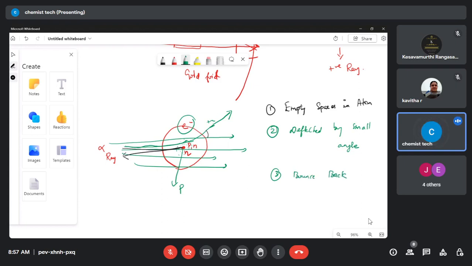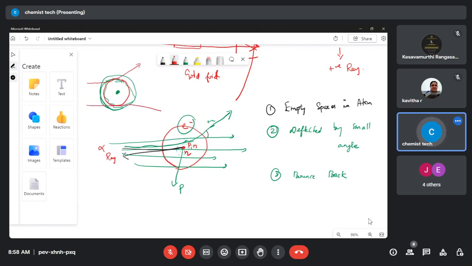So this is what was obtained by the experiment. These are the results from the experiment. It is very simple. There is an atom with a spherical shape, most of the atom is empty, and there is a small region for the proton. Because of the small region, only a few rays are deflected. Imagine if the proton had a big region like this, then what will happen? Most of the alpha rays will be deflected.